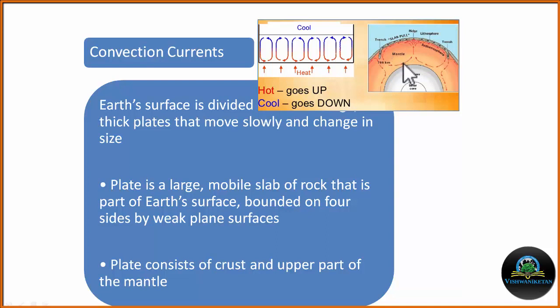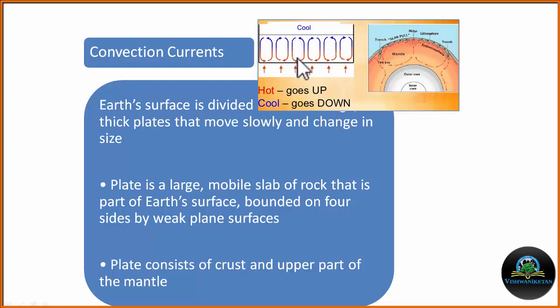From the base of the mantle, the hot molten material, which is termed magma, rises up, and the cool magma sinks down. This process is continuous, and is responsible for all types of plate movement on the earth's surface. Here we can see hot material rising up and cool magma sinking down.